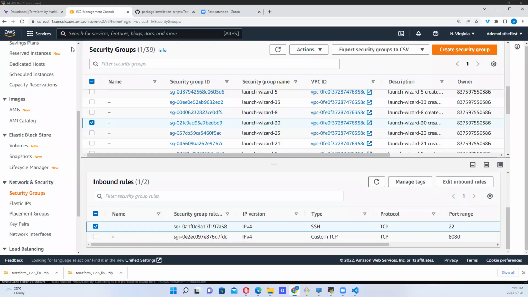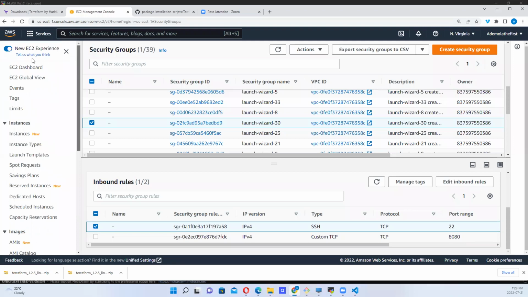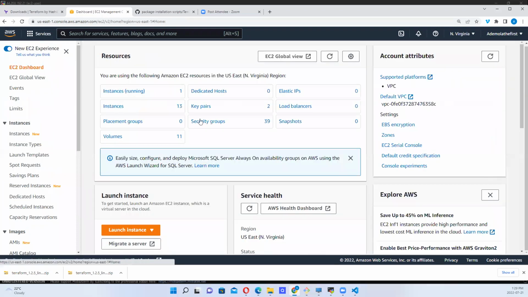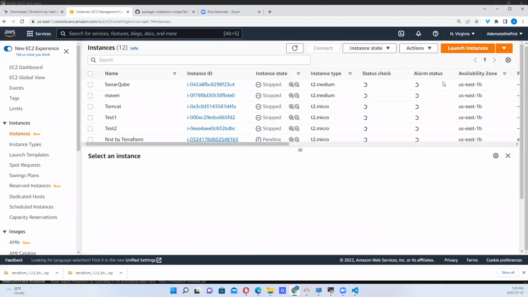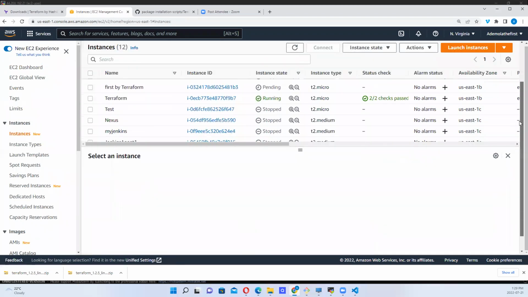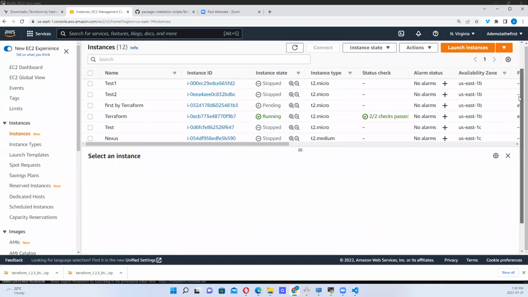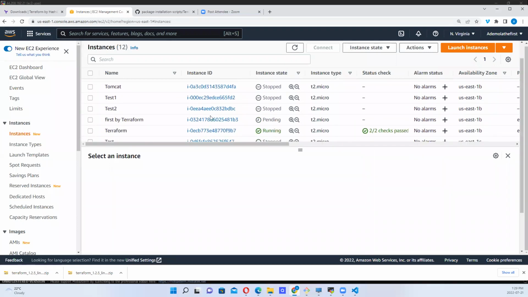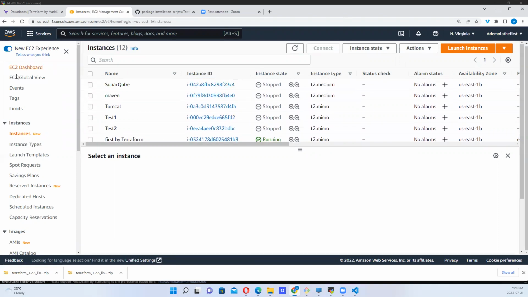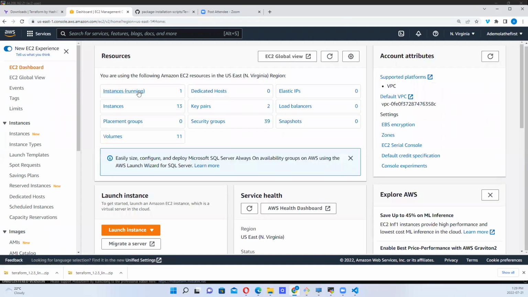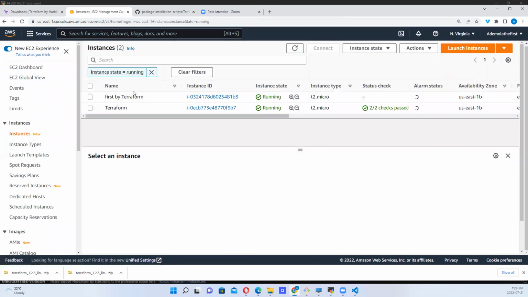So remember, how many instances do we have running? We have just one running and 13 instances. Let me be sure that this one has not joined the queue. So first by Terraform, you can see the script we ran is already creating an instance. So now we have 13 instances and we should have 2 running when we check now.